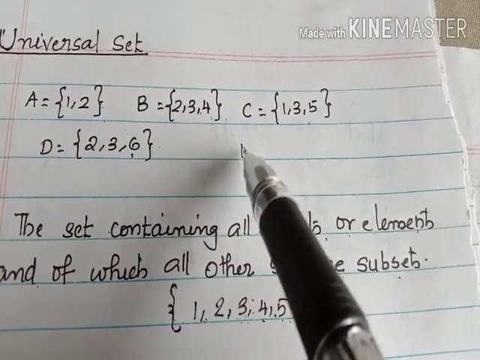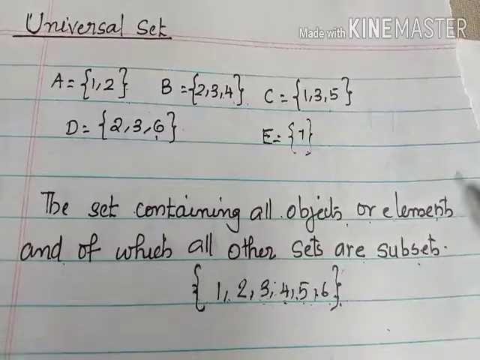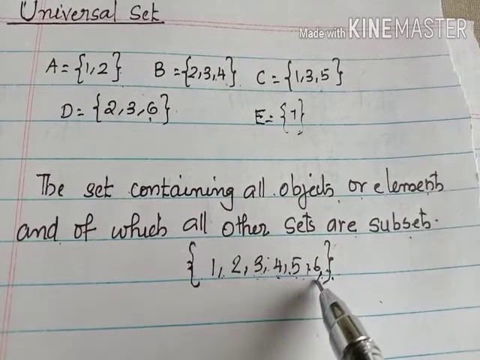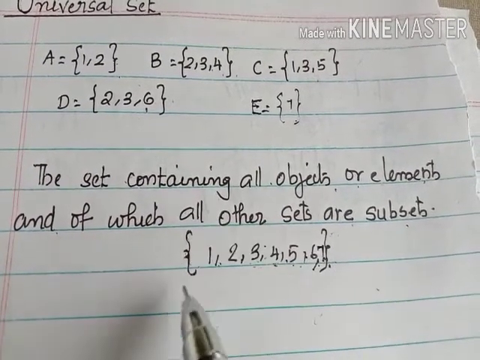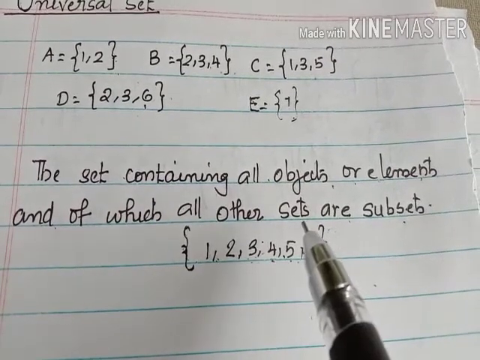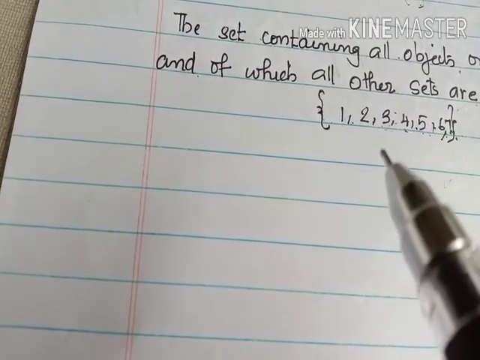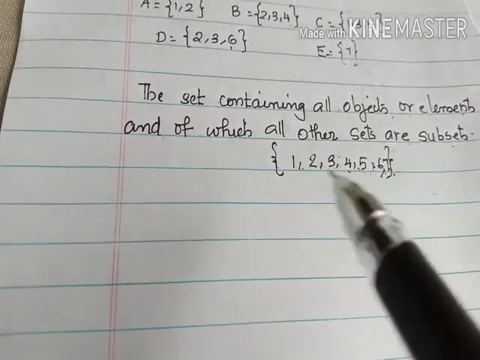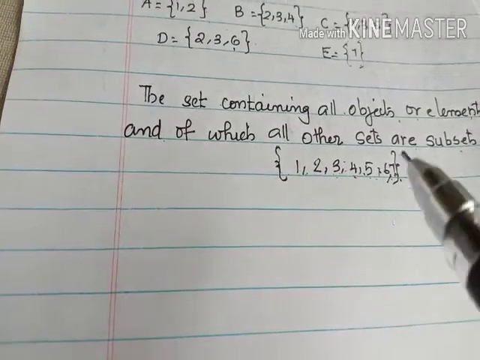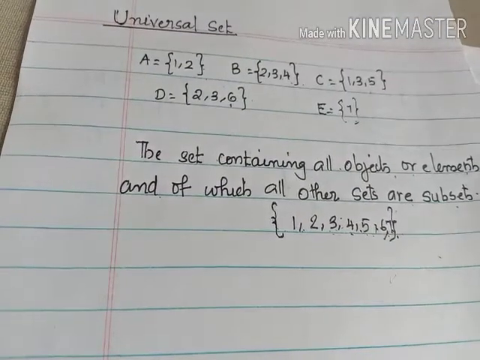Suppose we have one more set, E equal to set 7. Now the universal set becomes 1, 2, 3, 4, 5, 6, 7. So universal set we can form in a particular context, in a particular context to deal with the elements and subsets of a basic set. So this is the meaning of what I say universal set. It depends on the sets given.